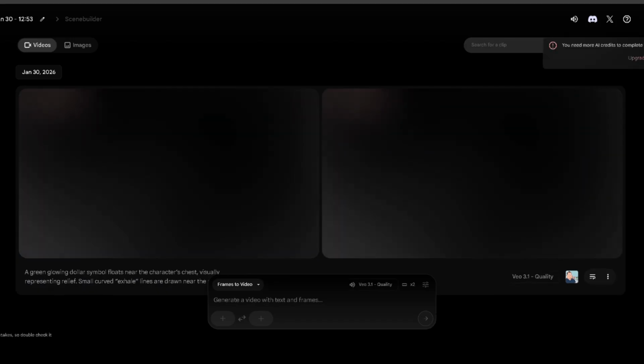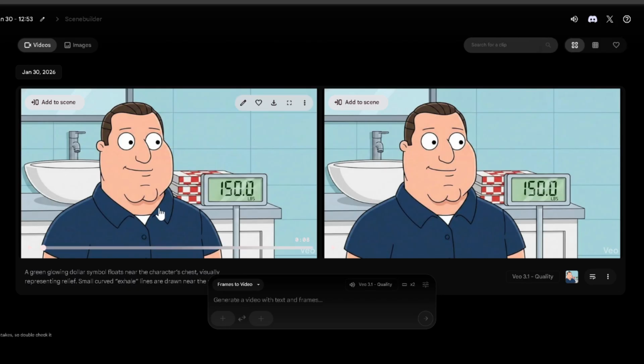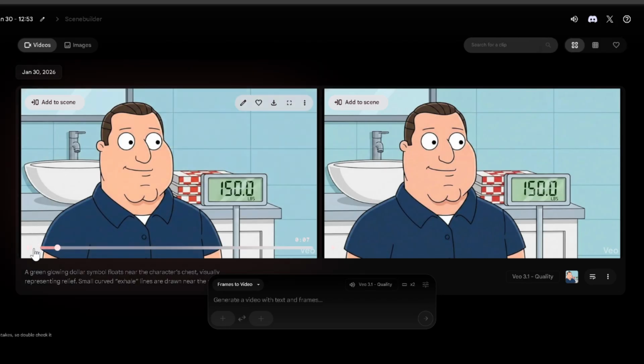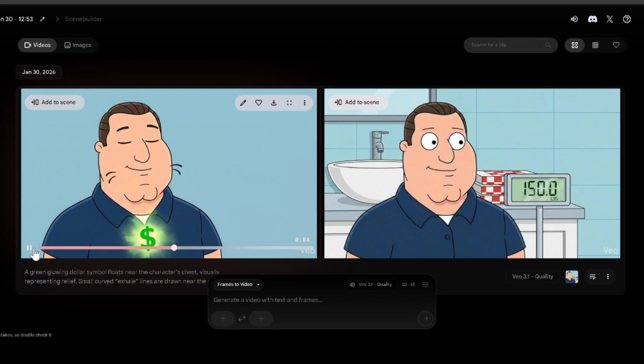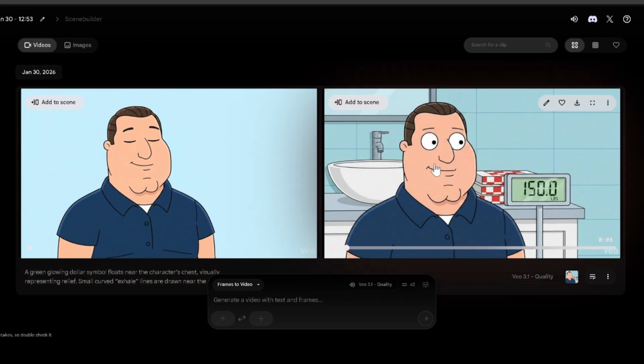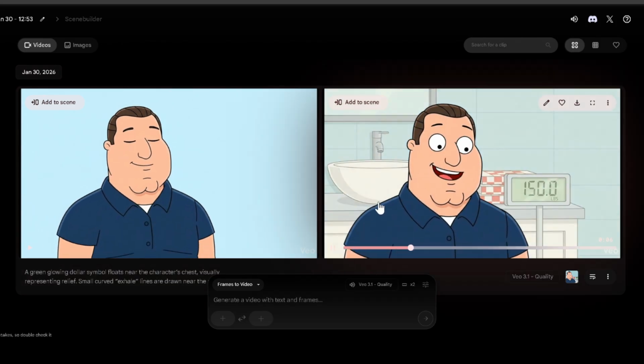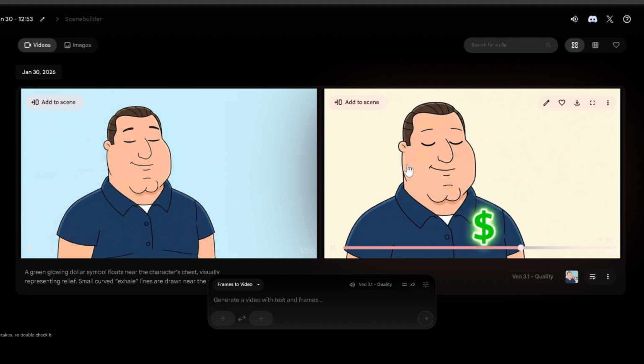The animations don't need to be elaborate. Simple motion, a character gesture, a slight head turn, objects moving slightly, is enough to keep the visual interesting without being distracting. Once all your clips are ready, it's time to assemble everything in CapCut.